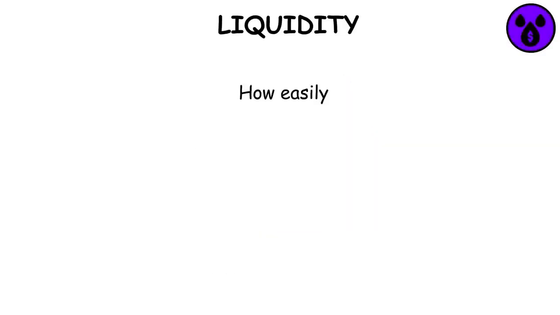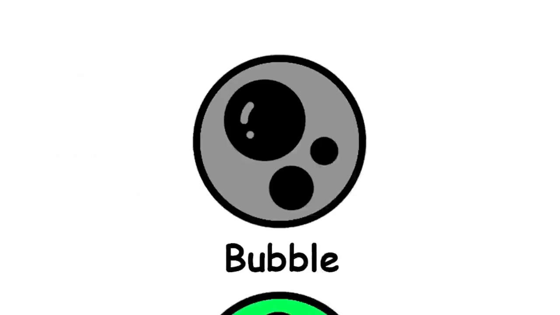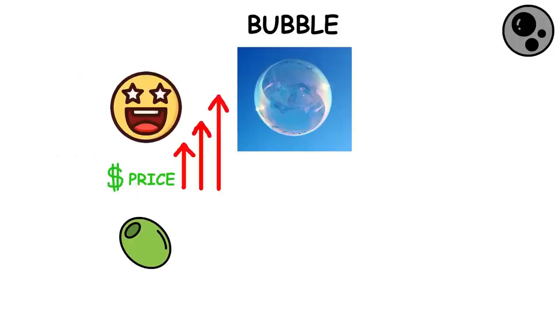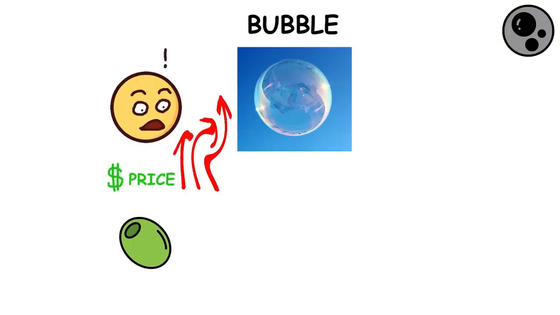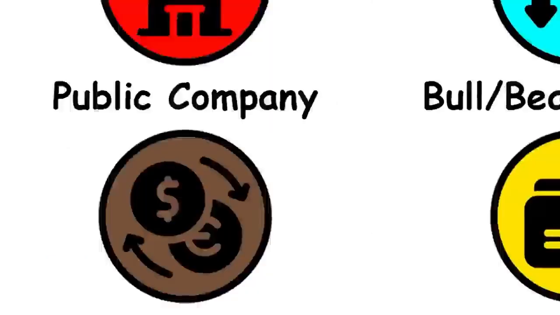Liquidity. How easily you can get into and out of a stock. It increases with volume. Bubble. Bubbles occur when prices for a particular item rise far above the item's real value due to too much optimism. Sooner or later, the high prices become unsustainable and they fall dramatically until the item is valued at or even below its true worth.